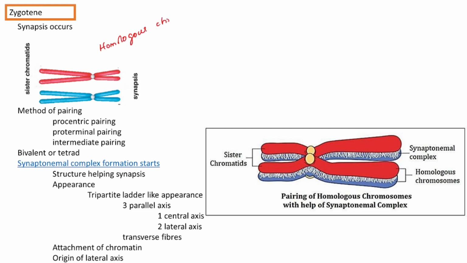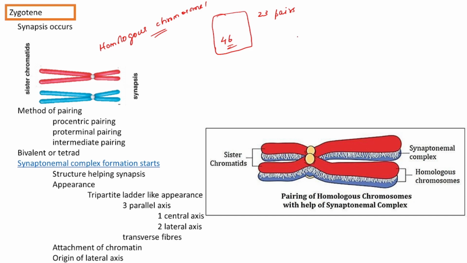Homologous chromosomes. What are homologous chromosomes? We know that a single human cell contains 23 pairs of chromosomes, that means a total of 46 chromosomes. That also indicates that the chromosomes exist in pairs.